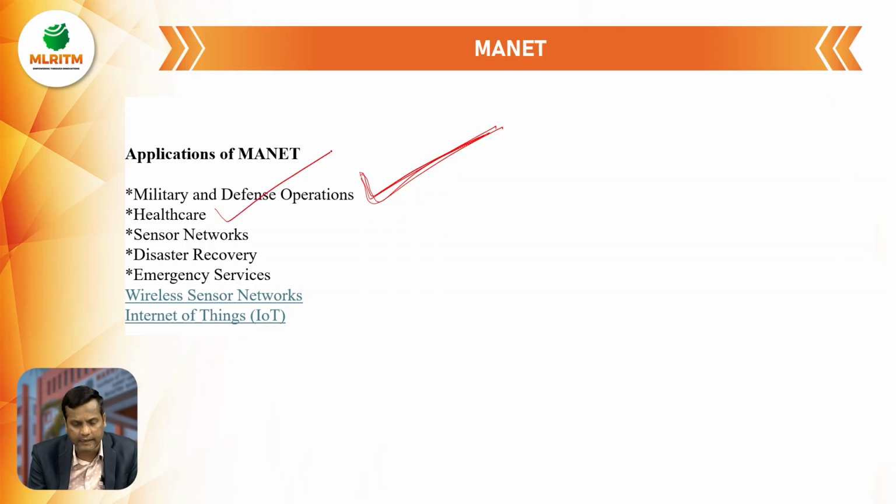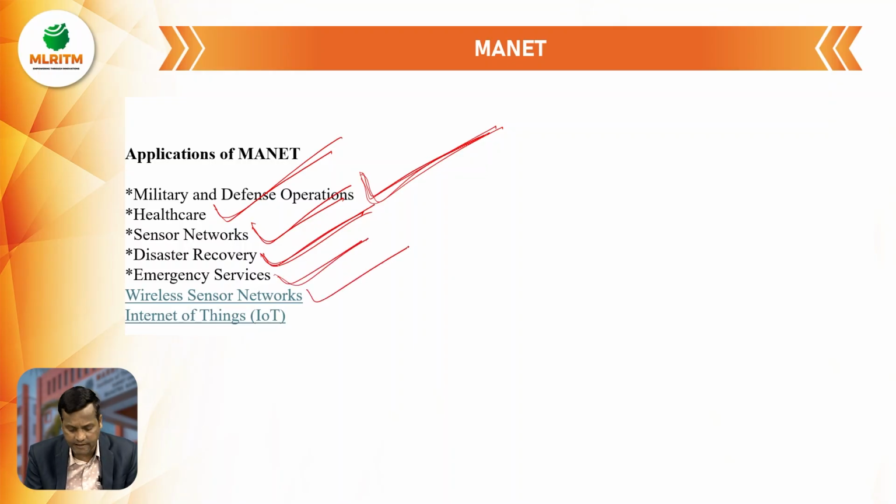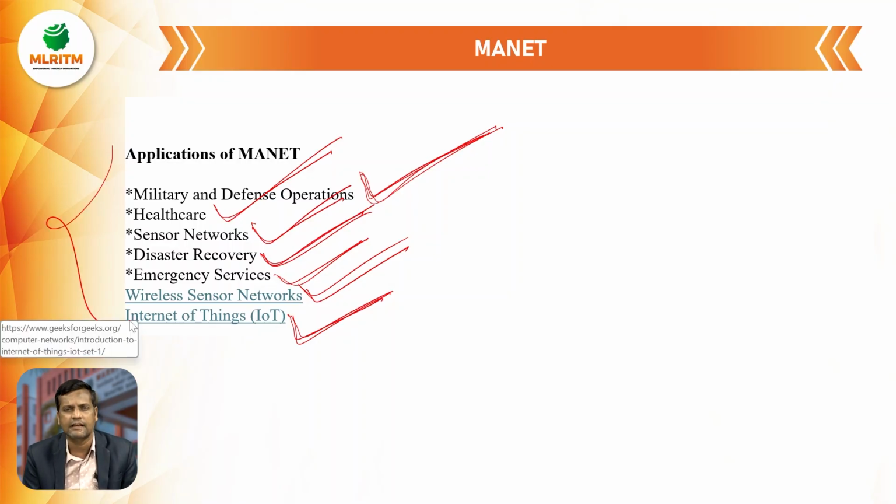And the second one is healthcare, we are using mobile ad hoc networks. And the third one is sensor networks. And for disaster recovery, or else a disaster, we are using mobile ad hoc networks. And for emergency services, we are using the MANET. And the wireless sensor networks, we are using the MANET. And the internet of things, IoT, for that purpose also we are using mobile ad hoc networks. These all are the applications we are using in mobile ad hoc networks.